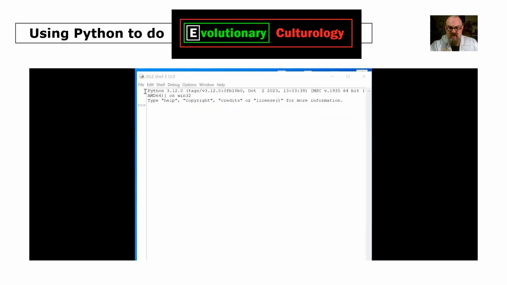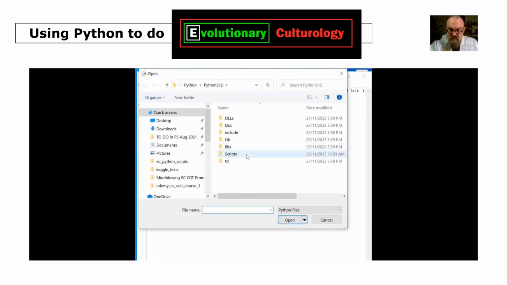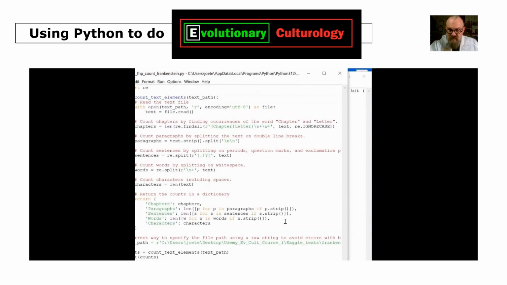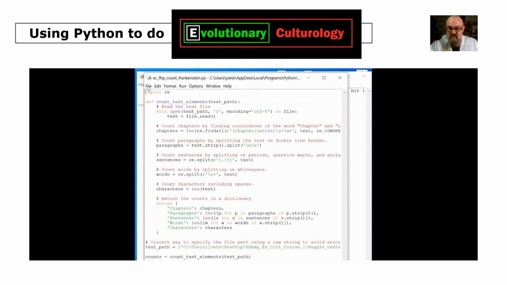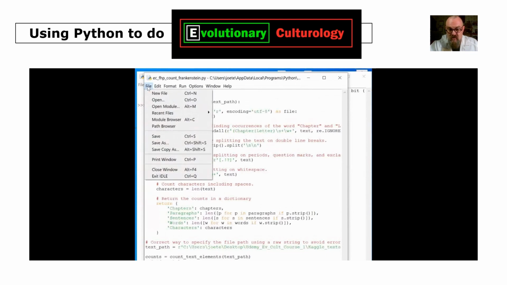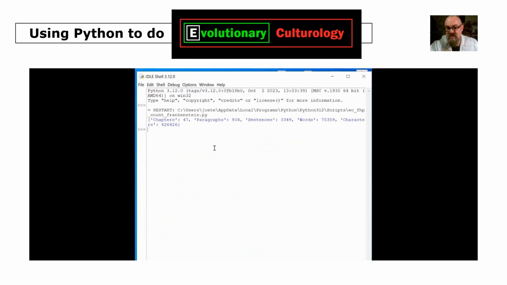So that Python script, yep. Then we open it in IDLE, and we're going to point it at that. Open that up in IDLE. There we go. Let's just straighten that up. Yep, there it is. And in IDLE, we're going to run that module, and bang, there it is, it's done.